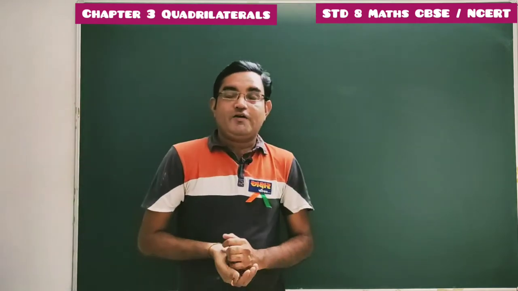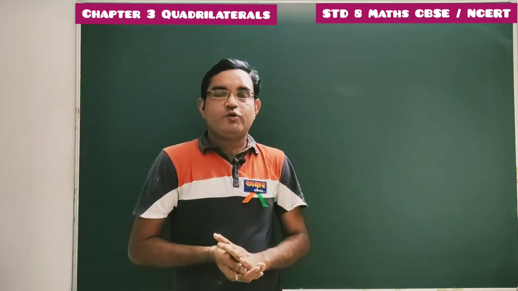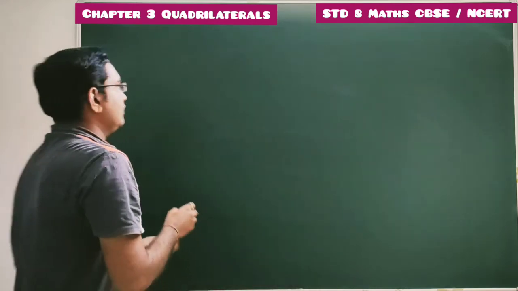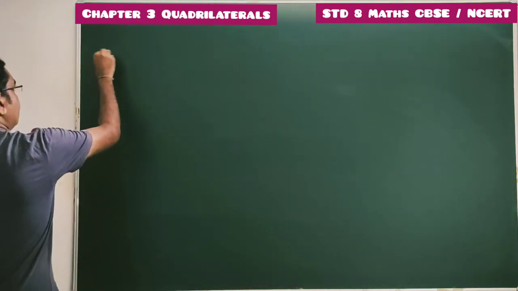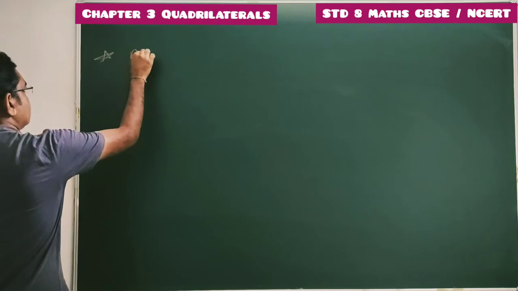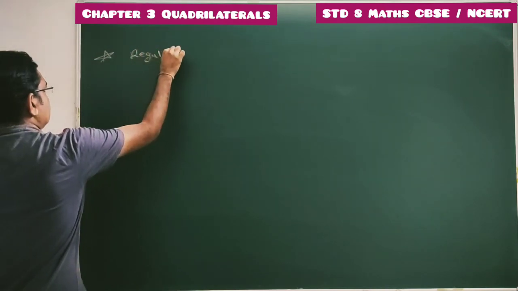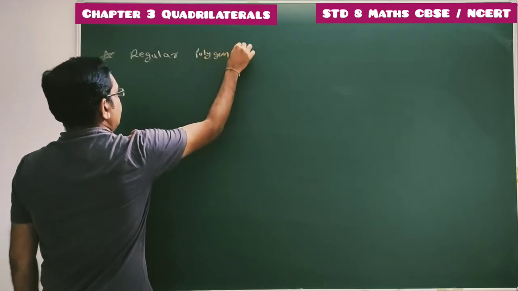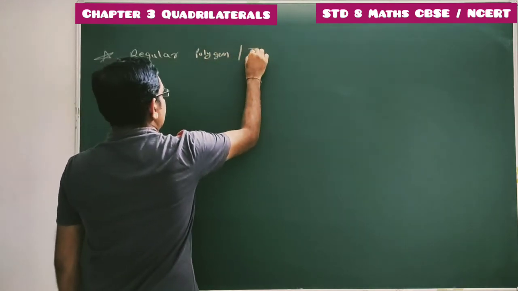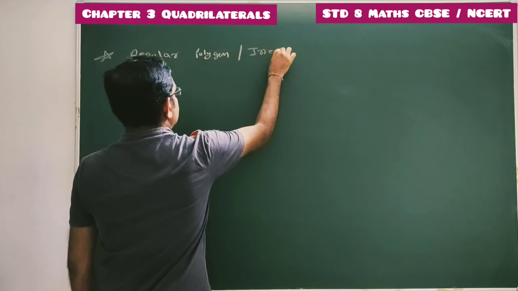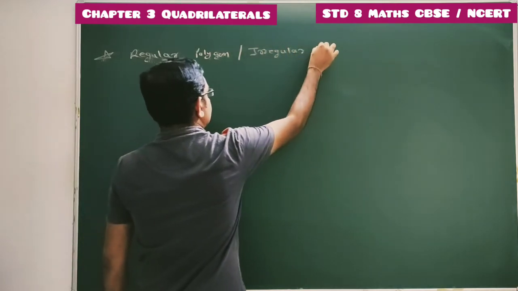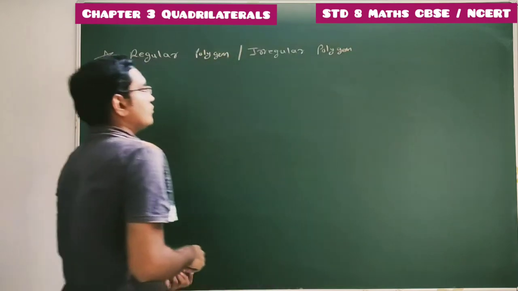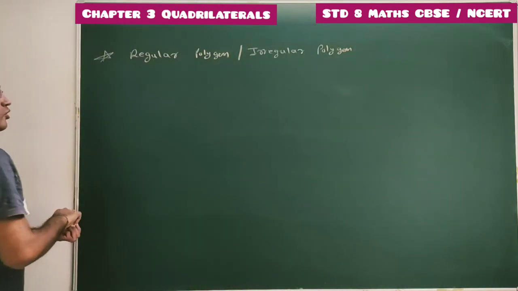Okay students, now we have to discuss another type of polygon, that is regular polygon and irregular polygon. What is a regular polygon and an irregular polygon? So now we'll define a regular polygon.